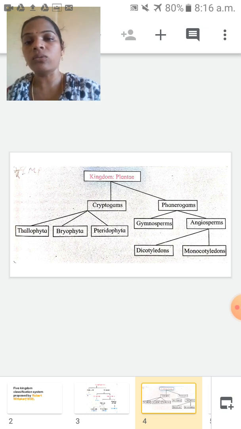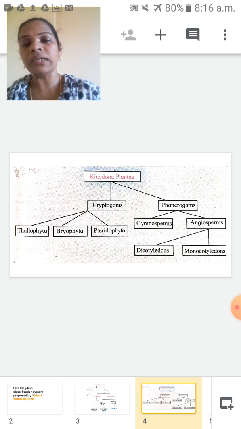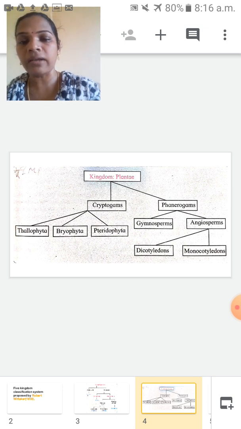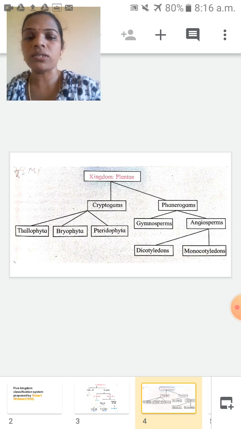Just see a mango. Have you seen a mango? Yes. In a mango, the seed is present inside the fruit. But in gymnosperms, the seeds are naked. That means the seeds are not enclosed in a fruit; they are outside of a fruit, so they are naked. In angiosperms, the seeds are enclosed in a fruit.